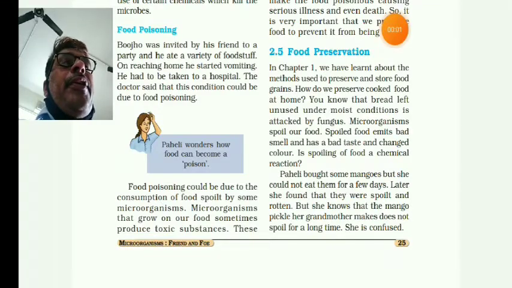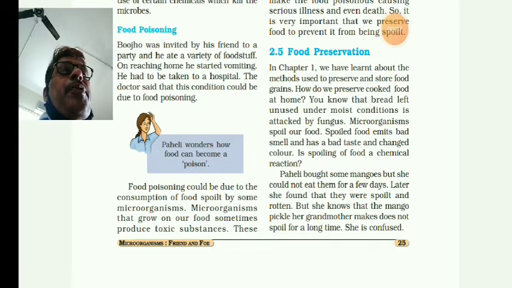Standard 8th, Chapter 2, Microorganisms. Today we will discuss, dear students, food preservation. So we have learnt about the methods used to preserve and store the food grains. How do we preserve cooked food at home?